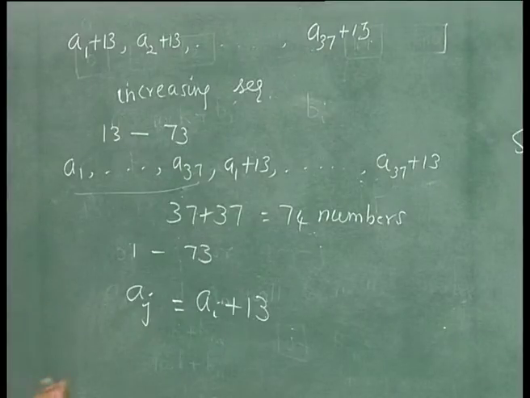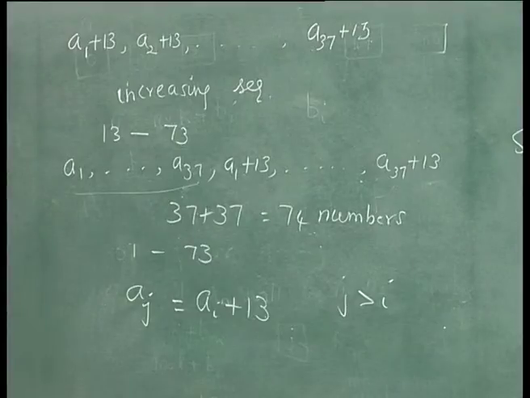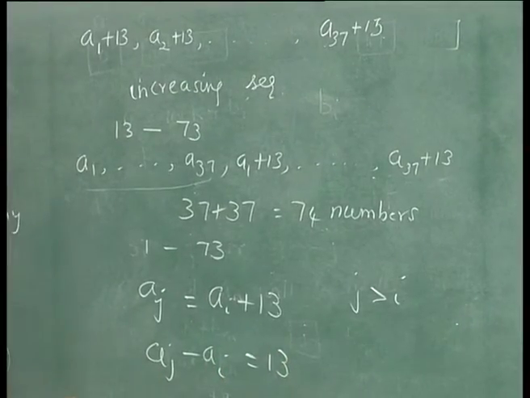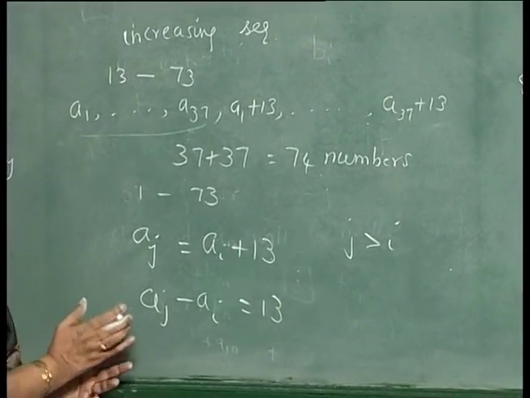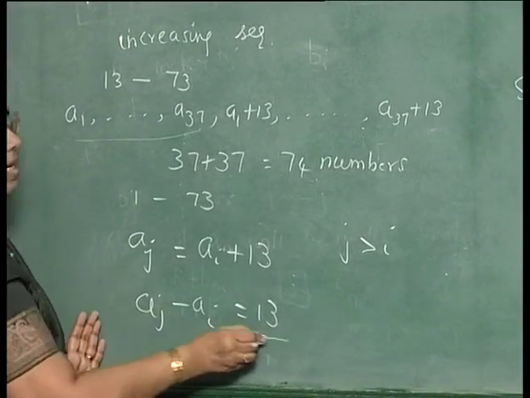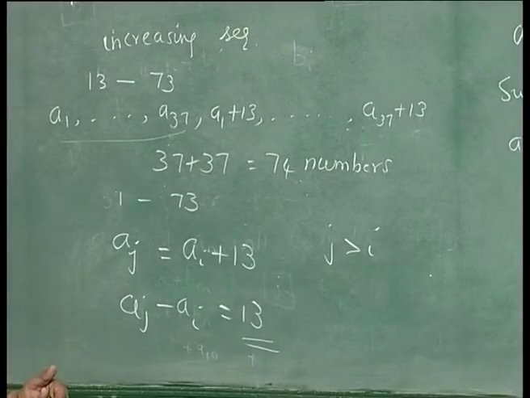Obviously, j has to be greater than i. So, Aj minus Ai will be 13. That is, from the i plus 1th day till the jth day, she has exactly studied for 13 hours.